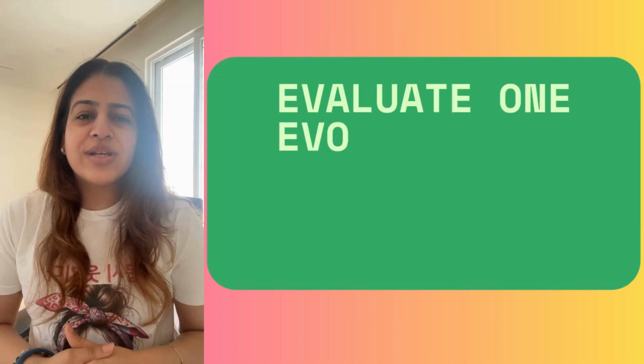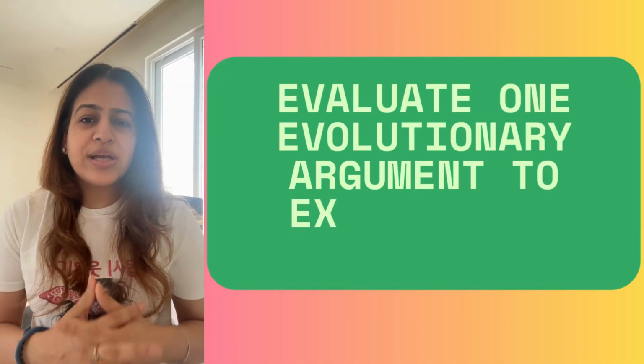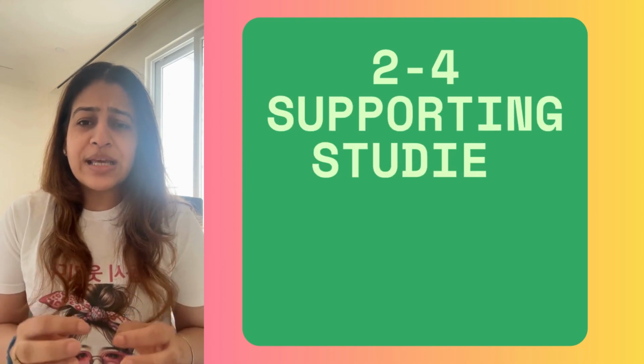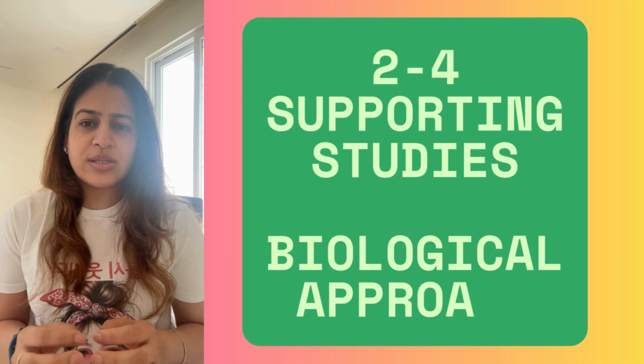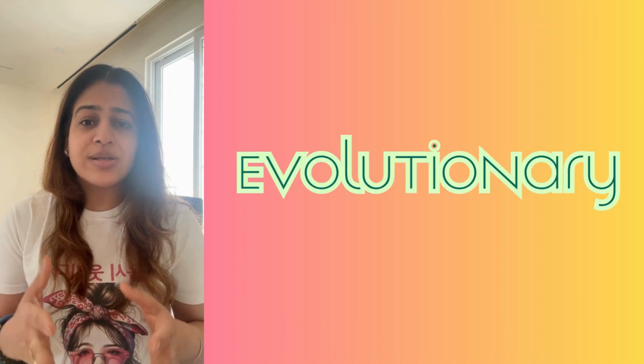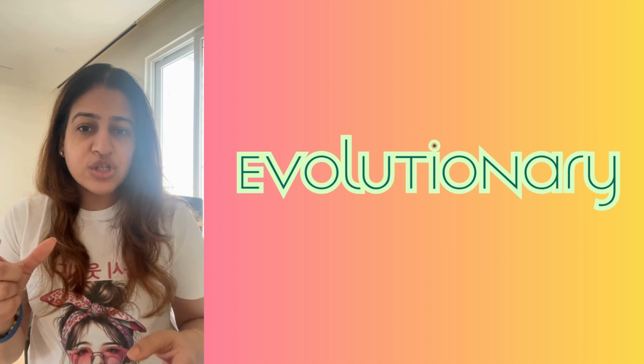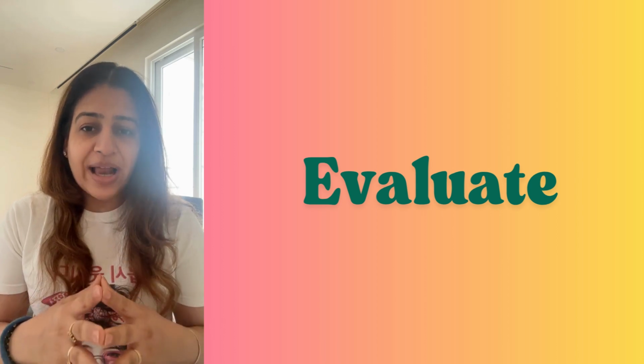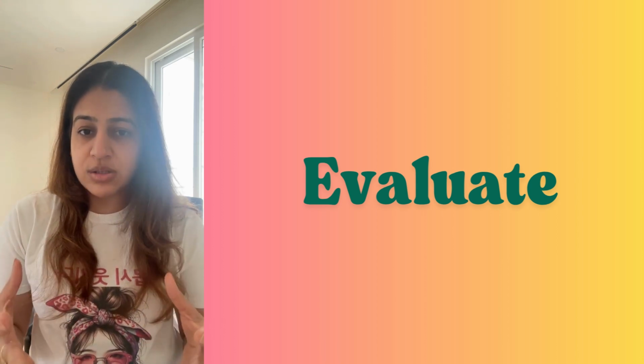Hello all, our today's ERQ is: evaluate one evolutionary argument to explain one human behavior. It's very simple. Firstly, you need to take 2 to 4 supporting studies from the biological approach, evolutionary chapter of course, because the key words are evolutionary and human behavior that are given in the question. So what you need to do is evaluate. This is what our command term is.